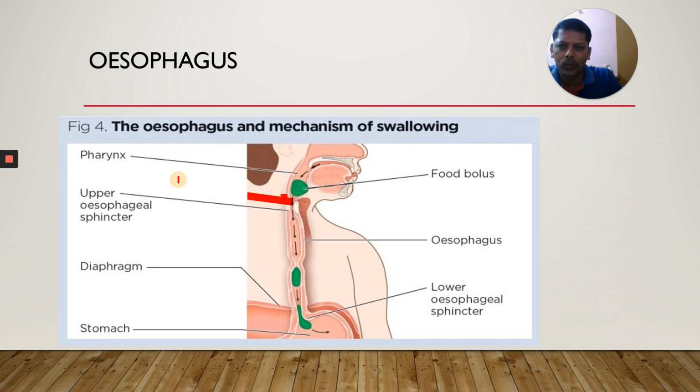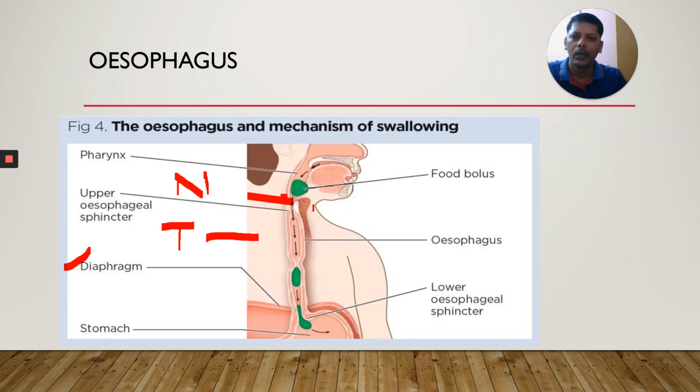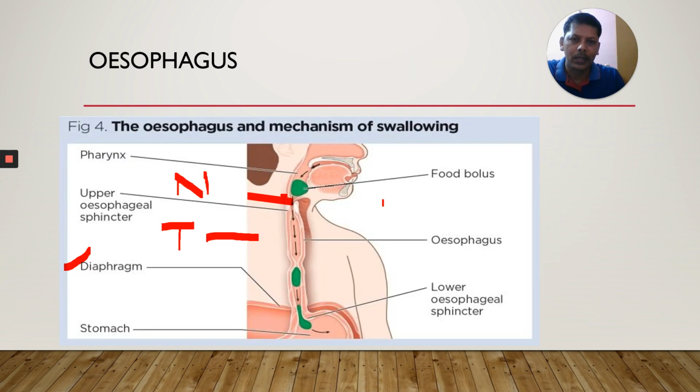It is passing through the neck, then the thorax or chest, and it is also passing through the diaphragm, and finally it is opening into the stomach. That's the first point.